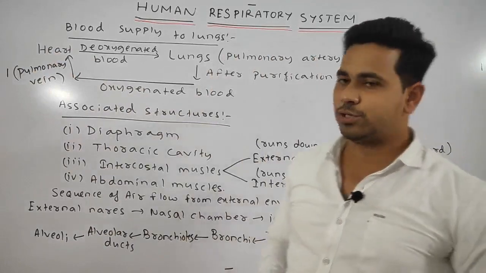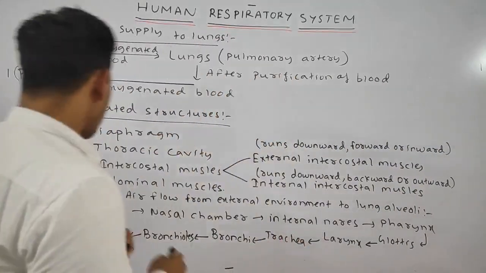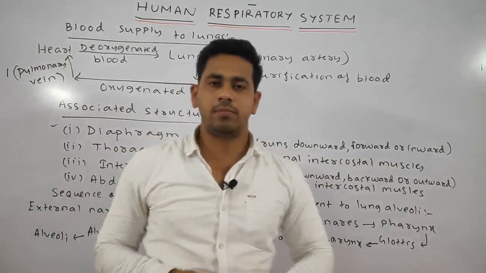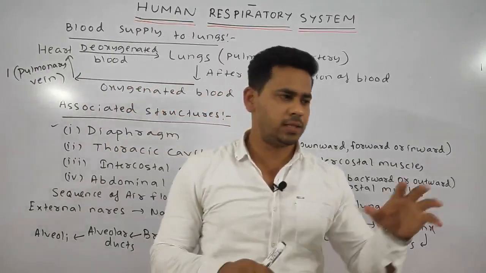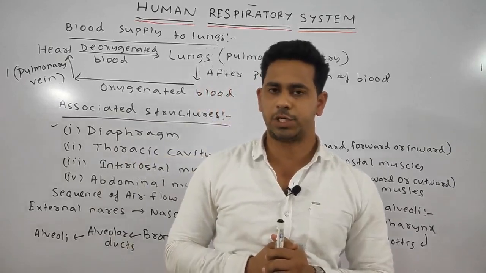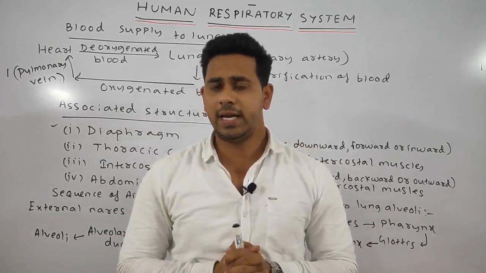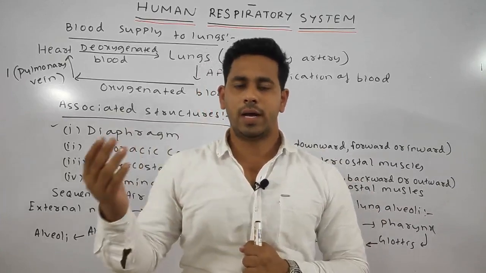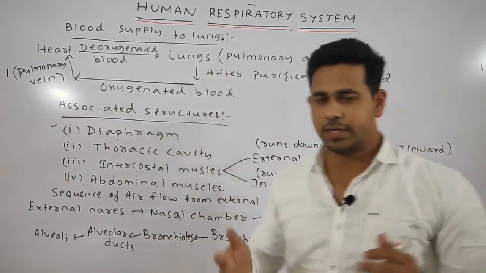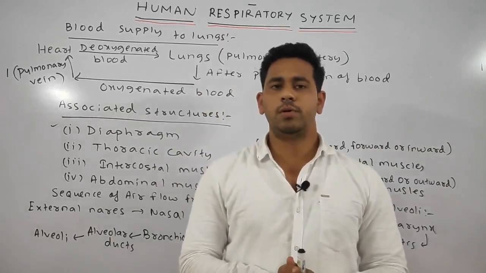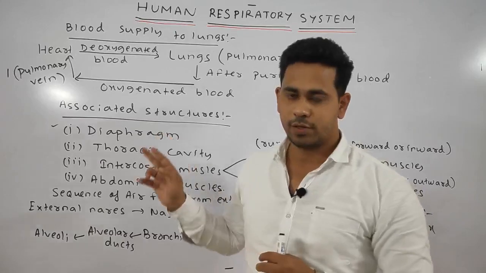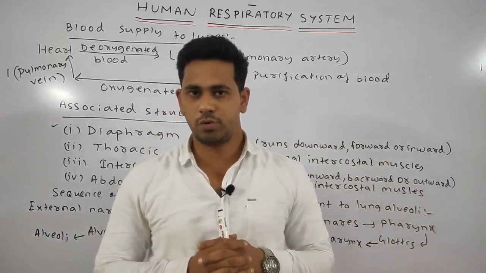Now come to some associated structures, students. First, the diaphragm. Obviously, the diaphragm, you don't worry about that. While studying the long question, that is the method of respiration, we'll read in detail how the diaphragm acts or how the various muscles act. Just as of now, you should remember only the additional structures that are present in the respiratory system of the human.